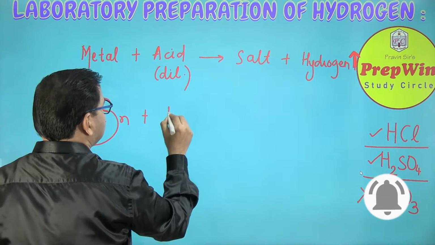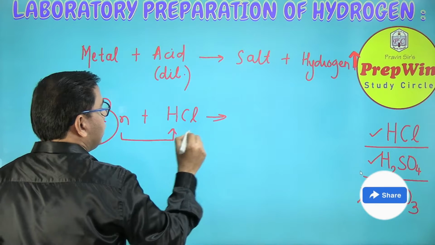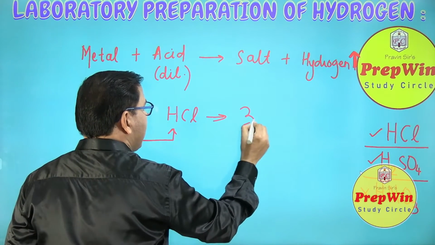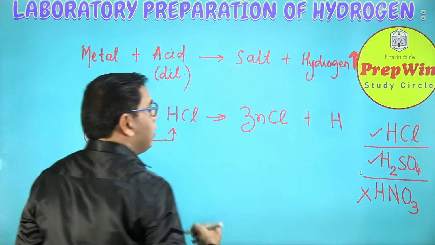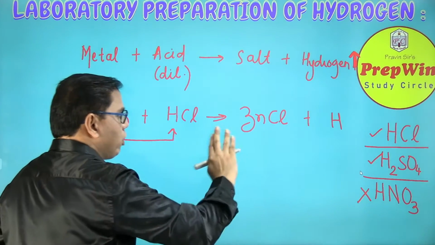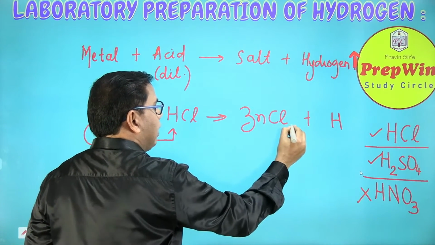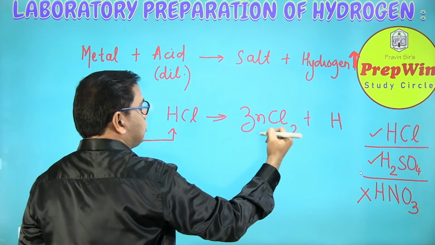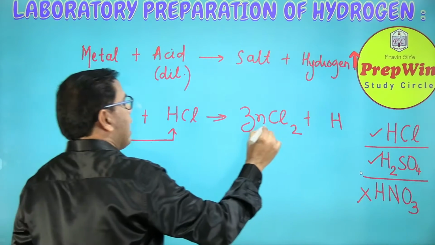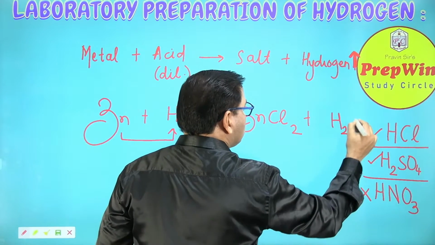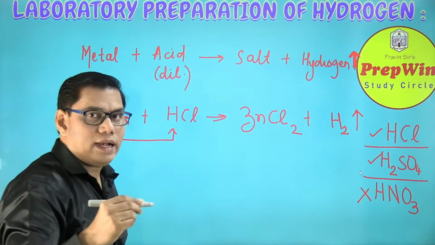So when I use HCl, in the reactivity series zinc is above hydrogen, so it will knock out the hydrogen and it will form a salt, ZnCl, and hydrogen will be knocked out. But hang on, this is not the correct formula. Again we have to consider the valencies. Zinc valency is 2, so by crisscross 2 goes here. Chlorine valency is 1, so generally we don't write 1. And hydrogen is a diatomic gas, so we never represent hydrogen as H. Hydrogen gas is a diatomic gas.